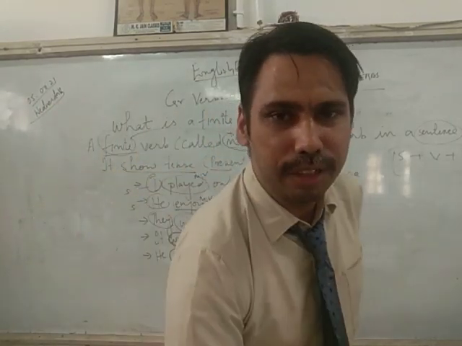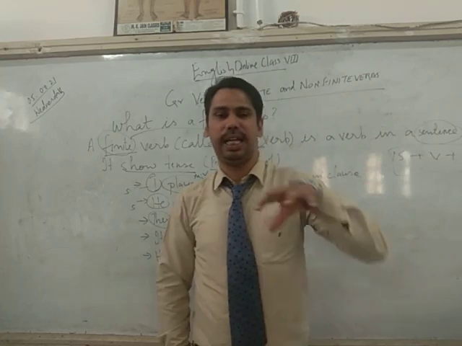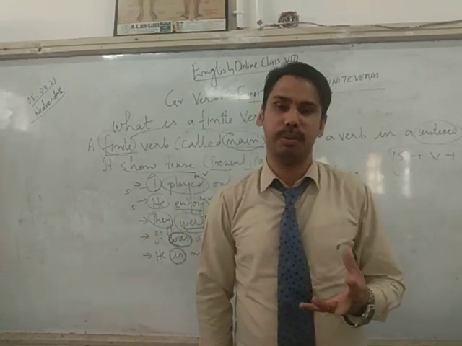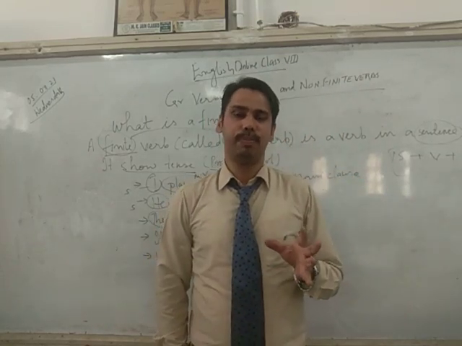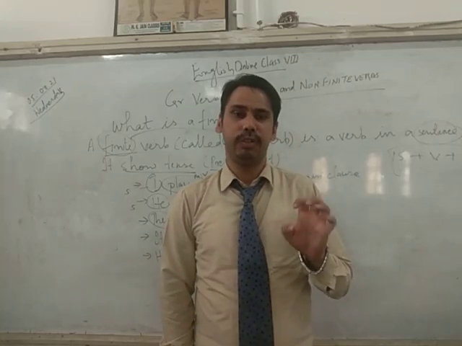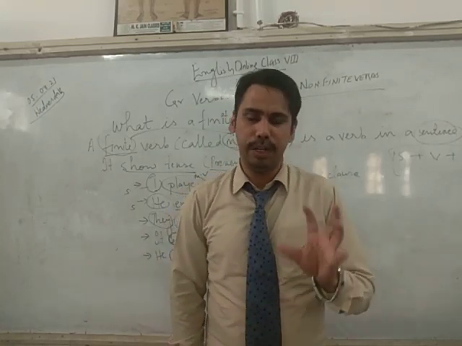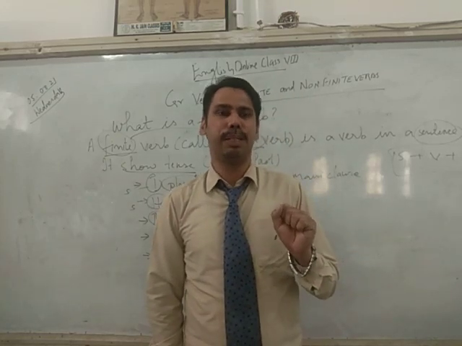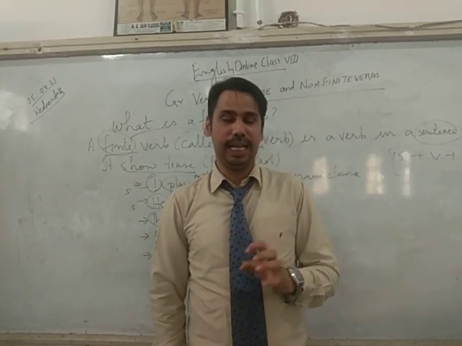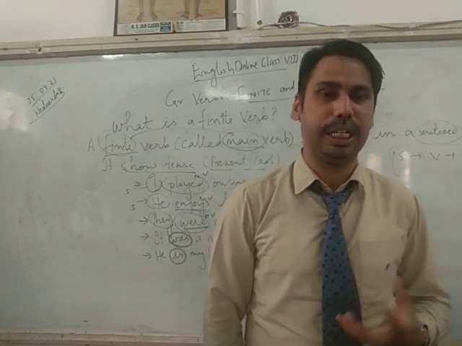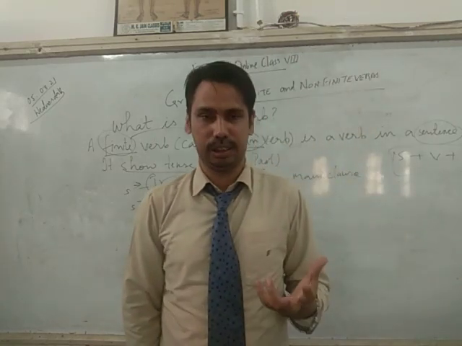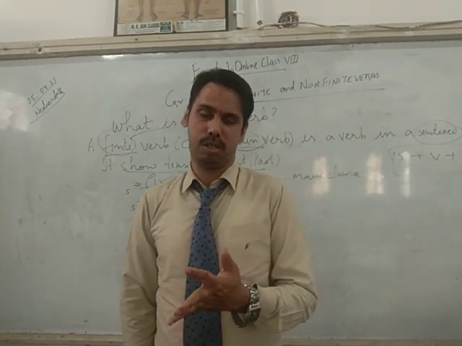So basically, in every sentence you have a verb in it. It's like a simple sentence where the verb plays a main role, and in the finite you have subject verb agreement, and it is limited. It shows the tense, present or past.